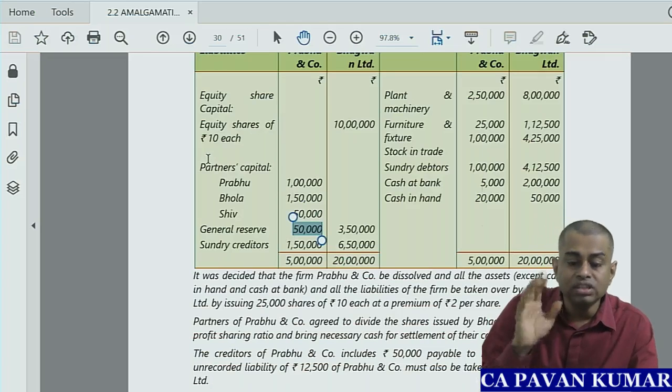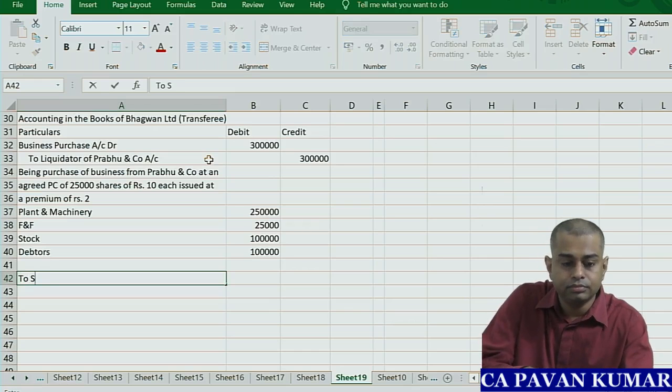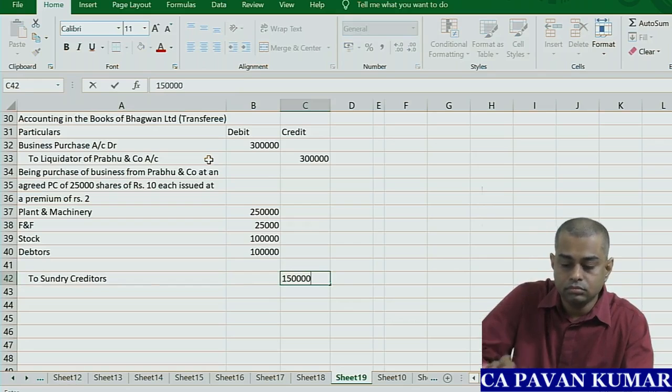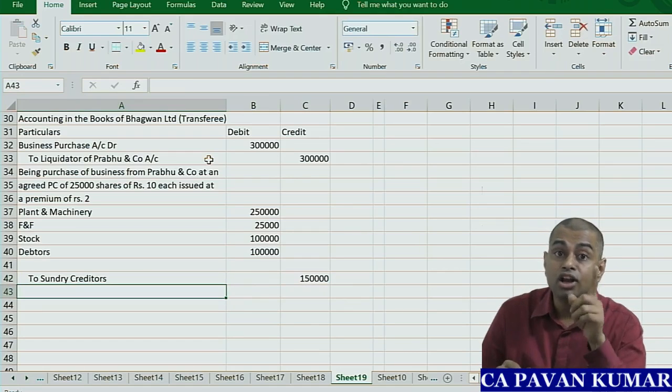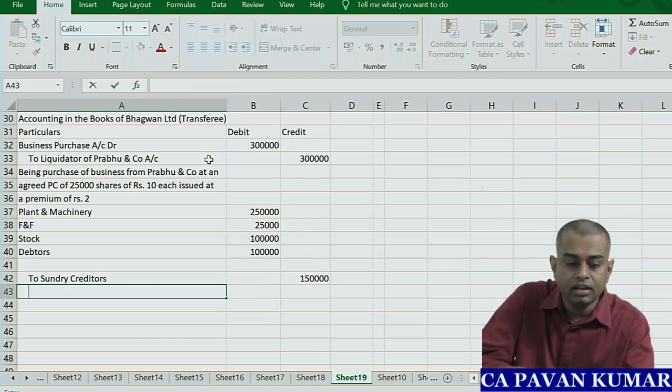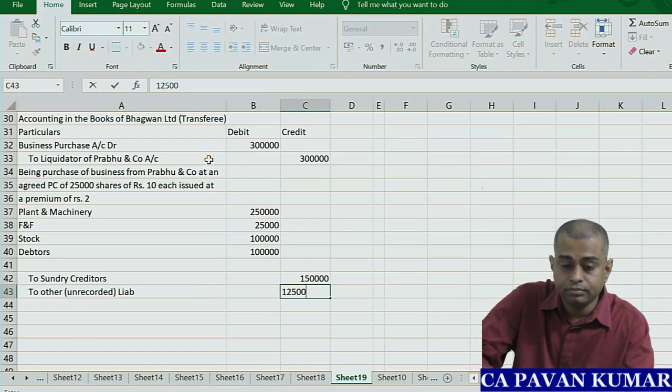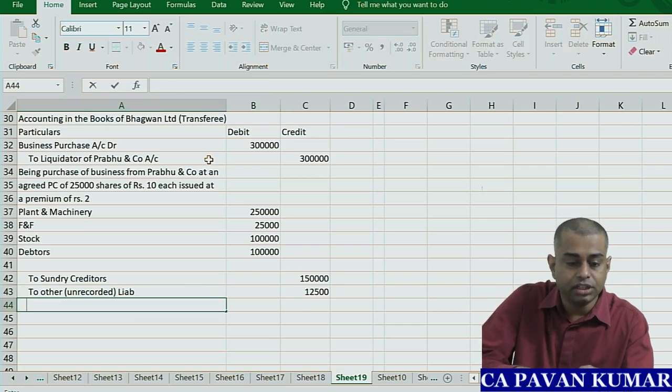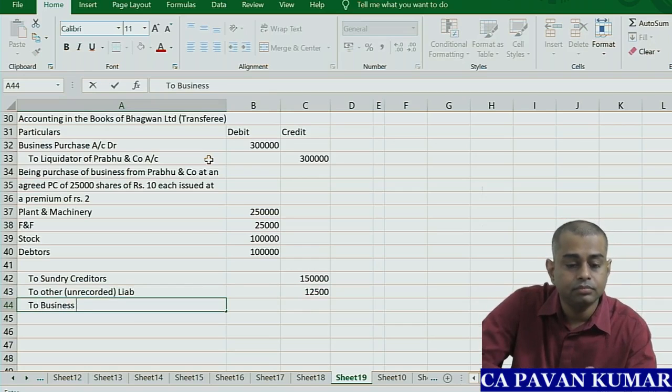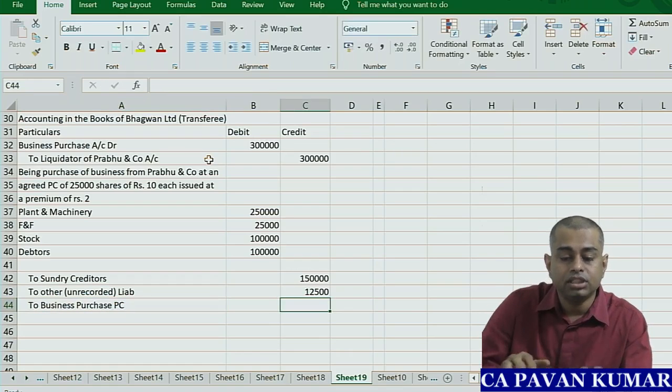Then to sundry creditors 1,50,000. Anything else? Unrecorded liability to other, in brackets I am writing unrecorded liability, 12,500. To purchase consideration. To business purchase. Purchase consideration 3 lakhs.